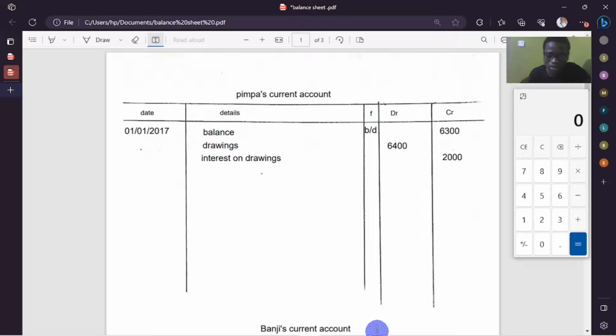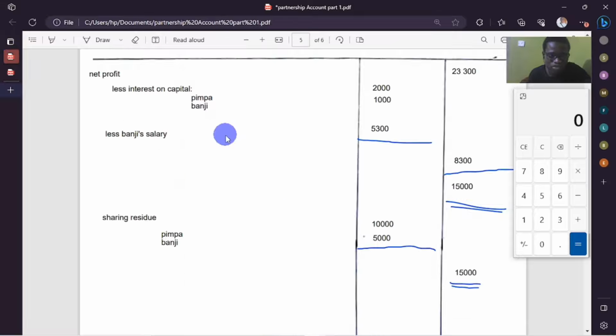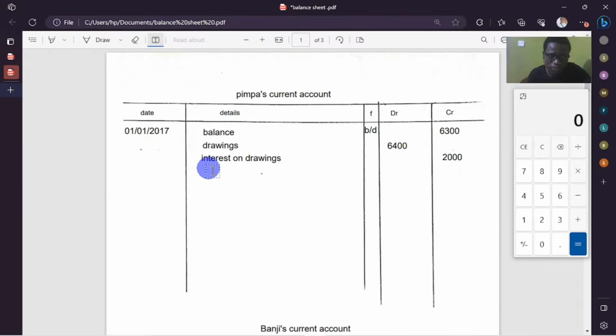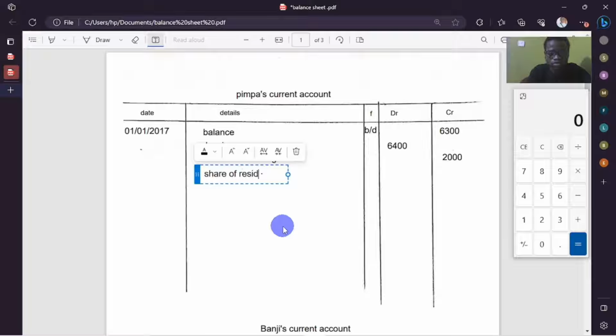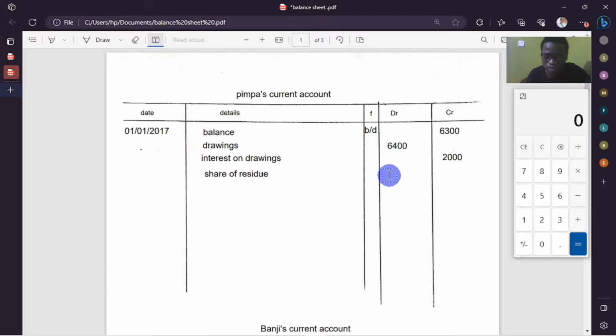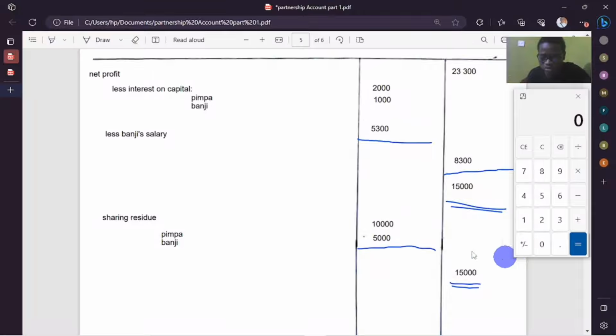So from there, we're also going to get share of residue. There is also share of residue. This is Banji. So this is Pimpa. Here we have a Pimpa. So we're going to say share of residue. The share of residue, we're also going to put it on the credit side. The same principle, every debit entry must be a corresponding credit entry.